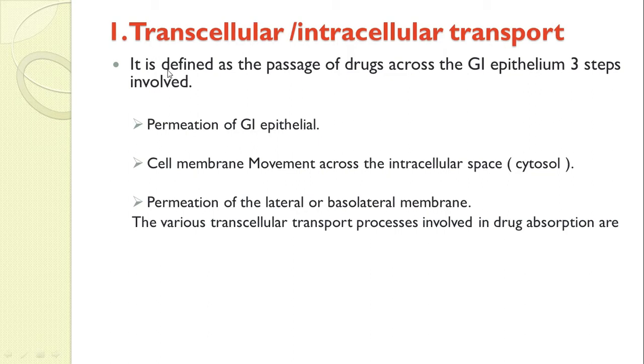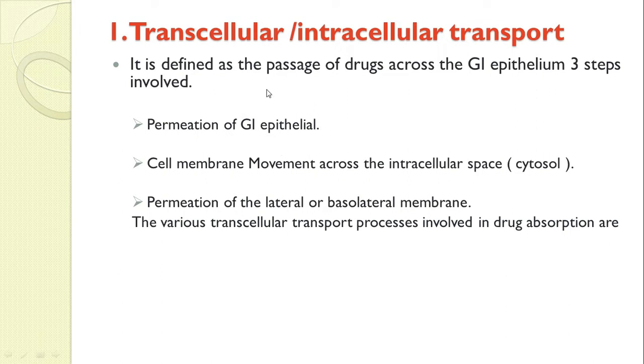Now transcellular is defined as the passage of drug across the GI epithelium, involving three steps. The first step is permeation of the GI epithelial.